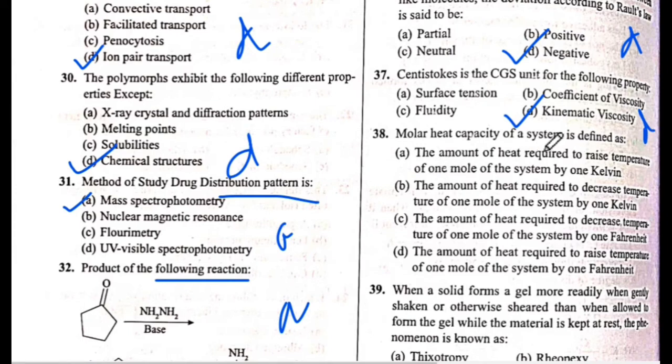Next is question number 38. Molar heat capacity of a system is defined as. The answer is A. The amount of heat required to raise the temperature of one mole of the system by 1 Kelvin. The answer is A.